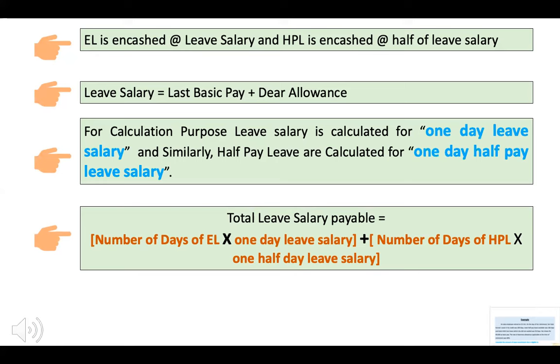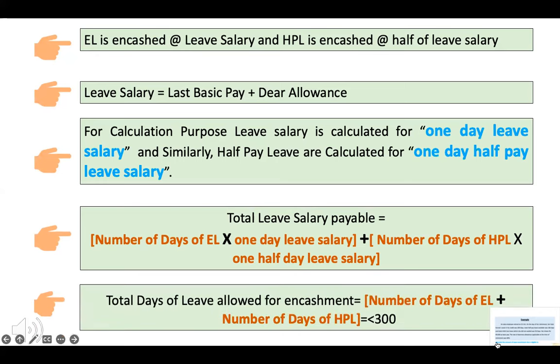Total number of leave salary allowed is 300 days. So this is a limitation that the sum of half pay leave and earned leave considered for encashment should not be more than 300 days at all.